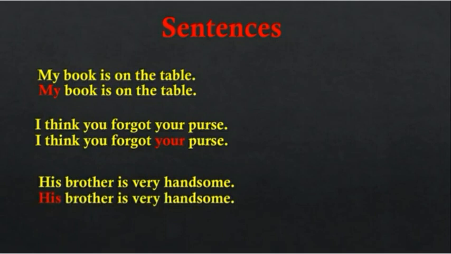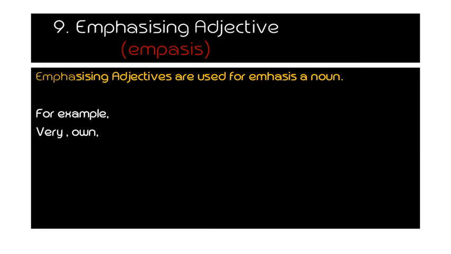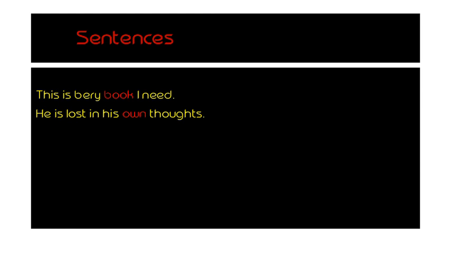These were all in the lesson. Here are the examples of emphasizing adjectives, which emphasize a noun, for example, very and own. The sentences are: this is the very book I need, where very is the emphasizing adjective, and he has lost in his own thoughts, where own is the emphasizing adjective.